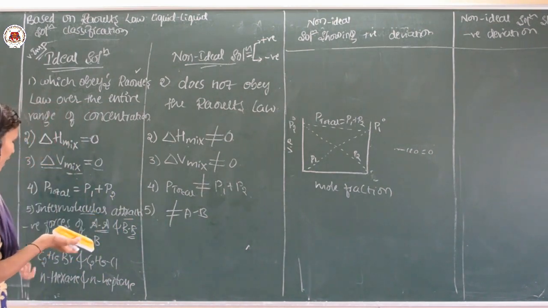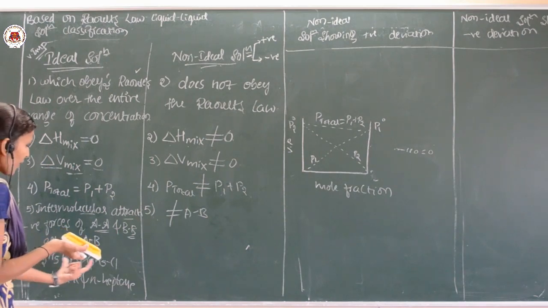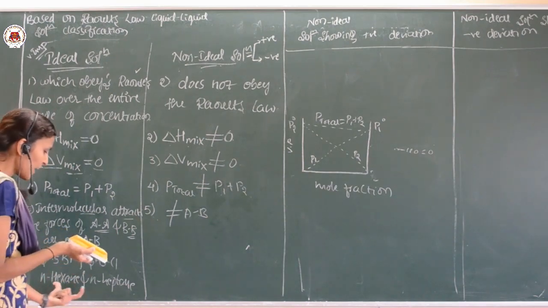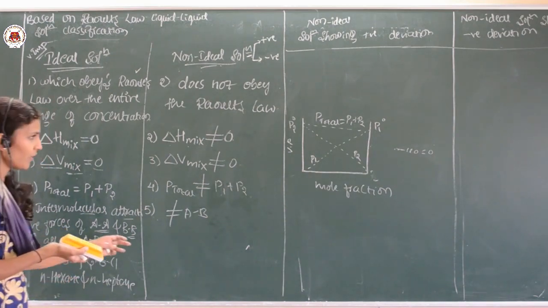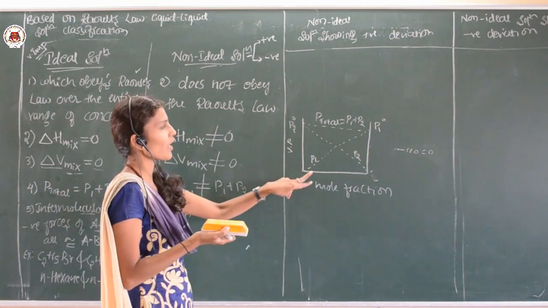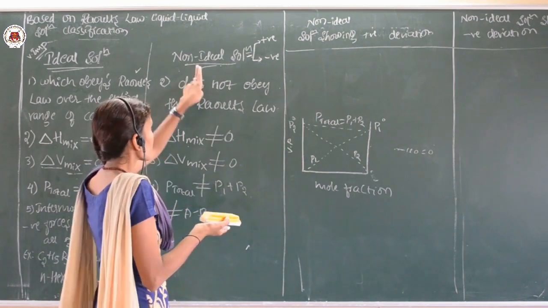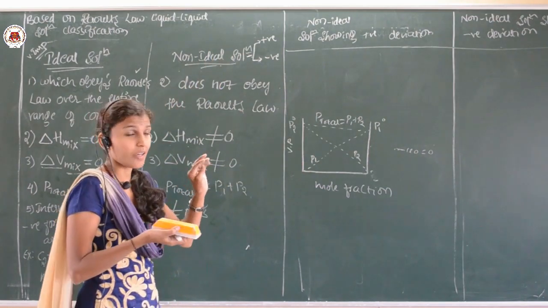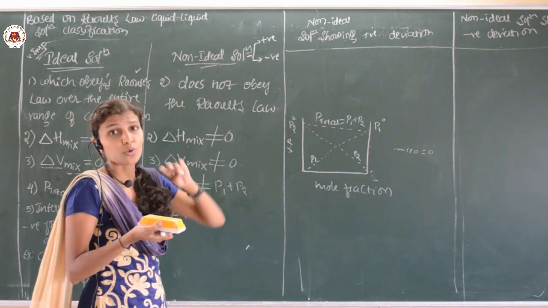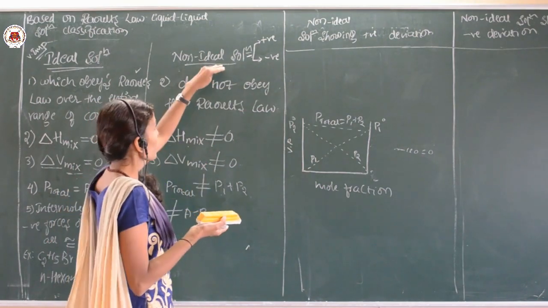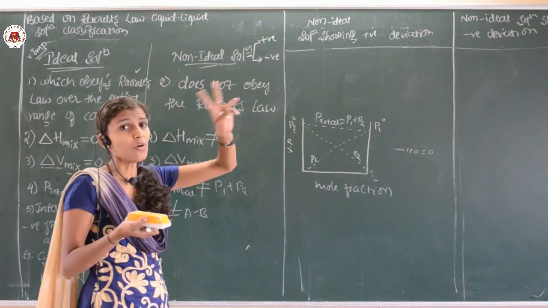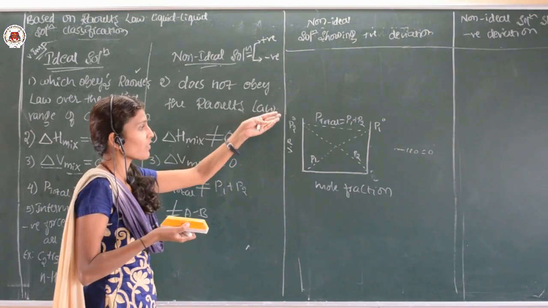You can take the example of bromoethane and chloroethane, n-hexane and n-heptane, and the graphical representation of the ideal solution will be like this. Next, these non-ideal solutions are further divided into two categories, which we will discuss here.